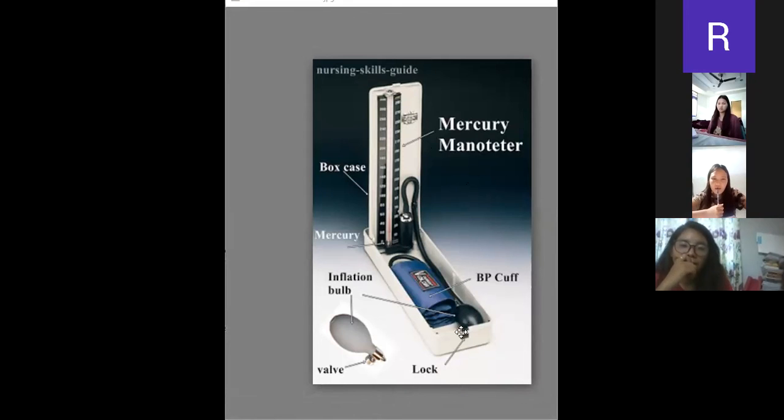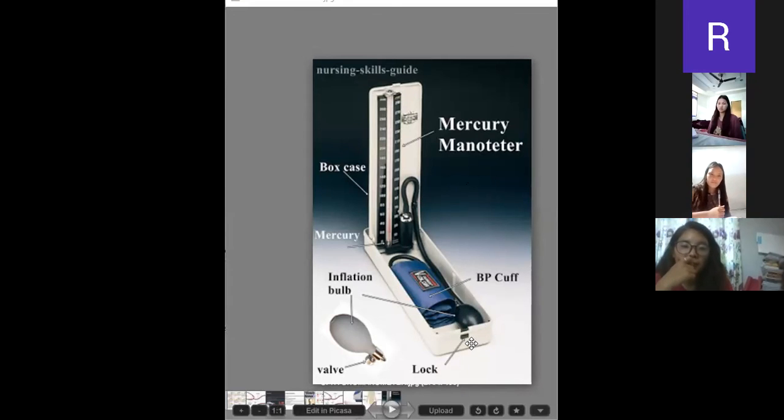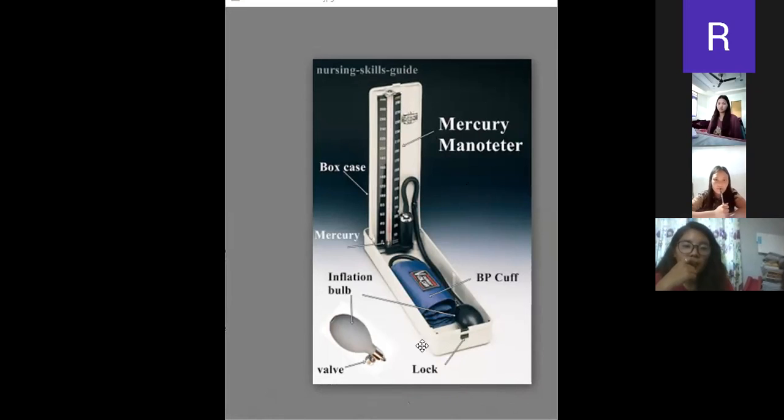This is a BP cuff. This is a lock; when you push this down, it gets locked and folded. This is the valve from which you will pump, the inflation valve. You pump here so that the mercury level rises, and then through your stethoscope you will hear some beating, and through that you can measure the blood pressure. This is a box, this is the BP cuff, this is a lock for closing, this is the valve, and this is the mercury manometer, and inside are the readings.